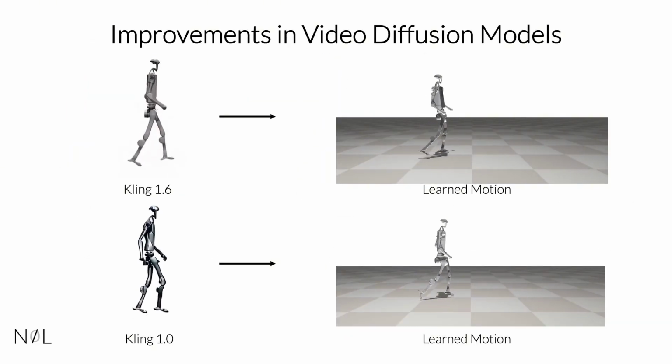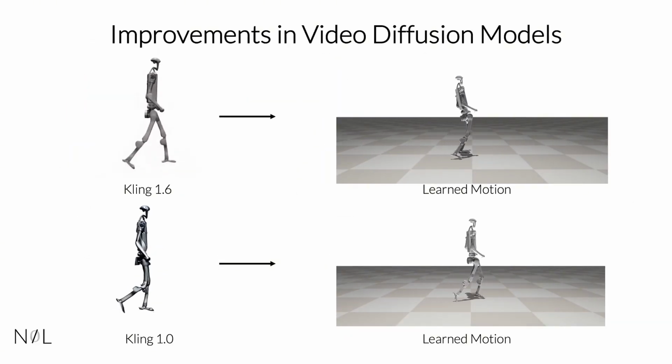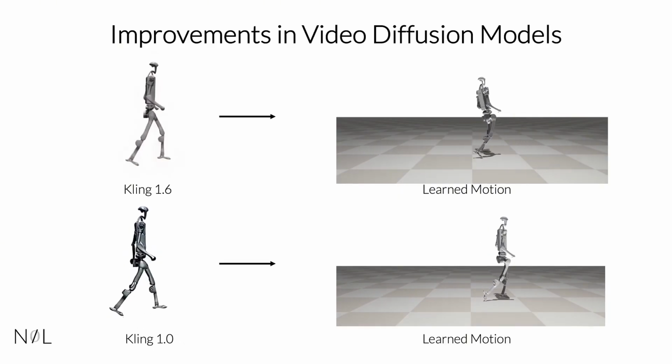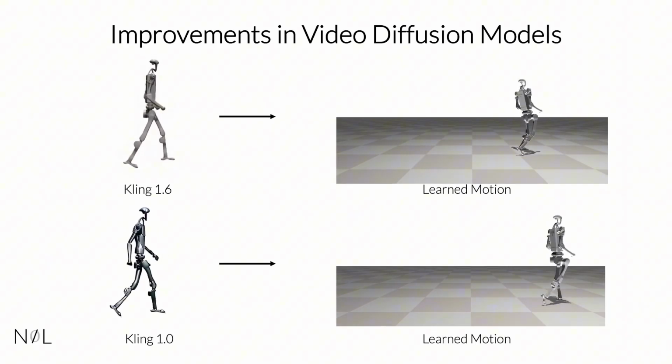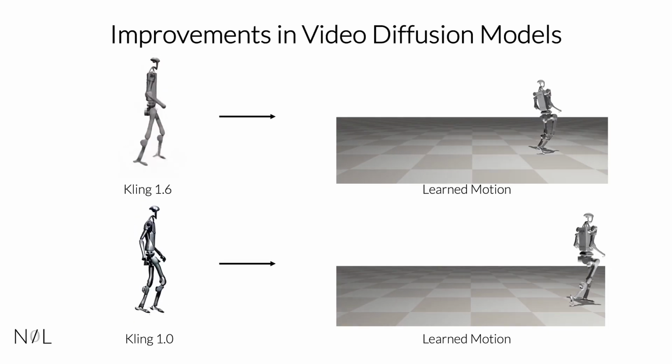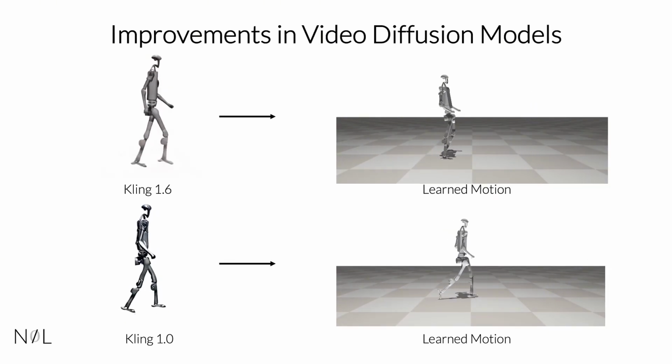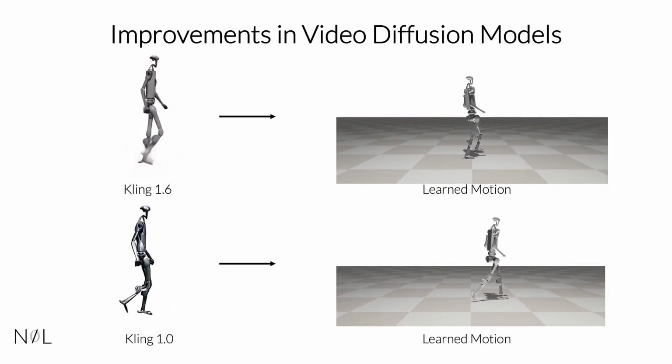Finally, we examine how small improvements in video diffusion models improve NIL's performance. Ongoing improvements in generative video models pave the way for learning more challenging tasks in the future. That is, with NIL, robot learning automatically improves as video models improve.